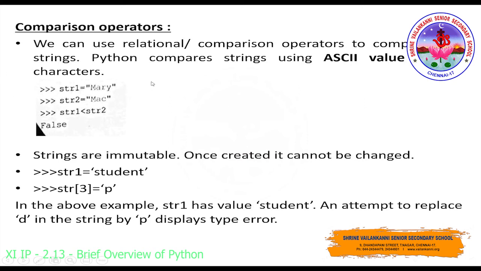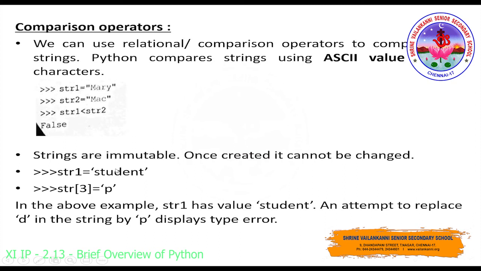So string 1 equal to "Mary" they have given, and string 2 equal to "Mac". So if you compare these, string 1 less than string 2, they are checking whether this is less than string 2. So M is present, and A, both will have the same value. And if you compare this R and C, C will have a lesser value than R. So only after C you will get the character R. So R will have a higher ASCII value. So what will happen? This is not less than "Mac". So it will return false.